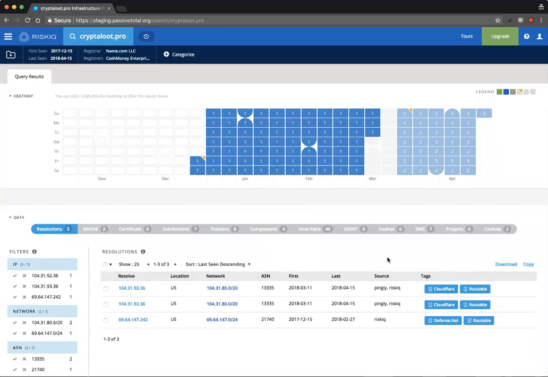So, with the upcoming GDPR regulations being passed and applied in May, at PassiveTotal we wanted to see what would happen if WHOIS information was completely masked off, or the privacy of the users was really being protected, and how we could still apply that as analysts. I ran a query here for CryptoLoot.pro.